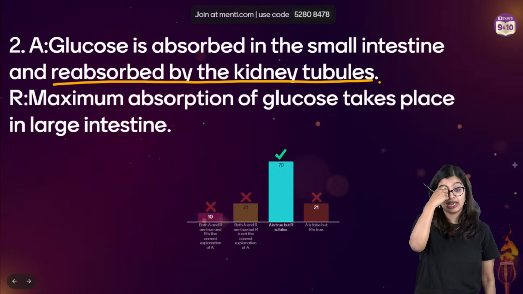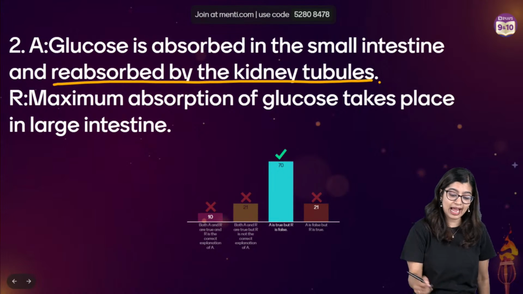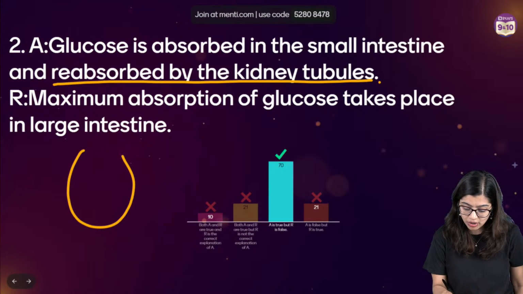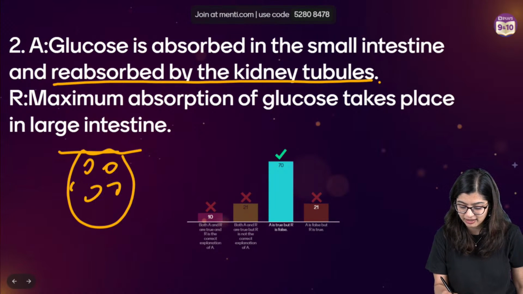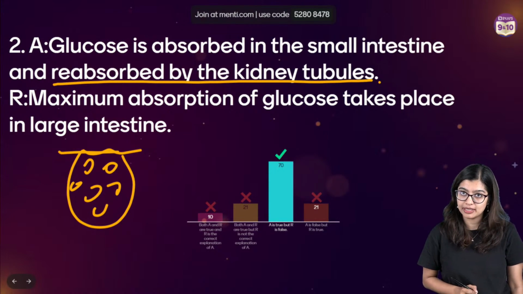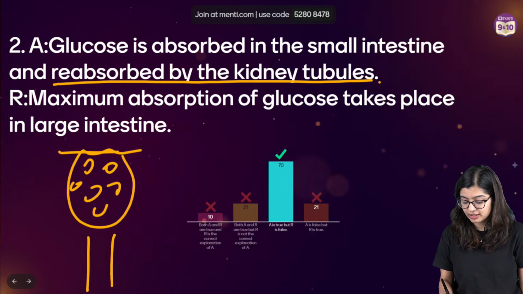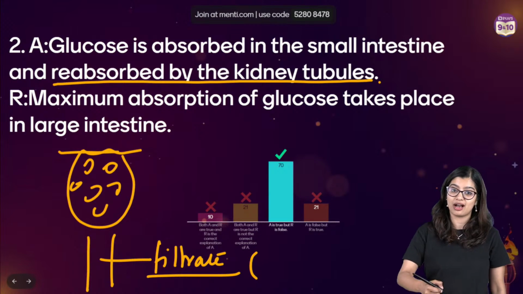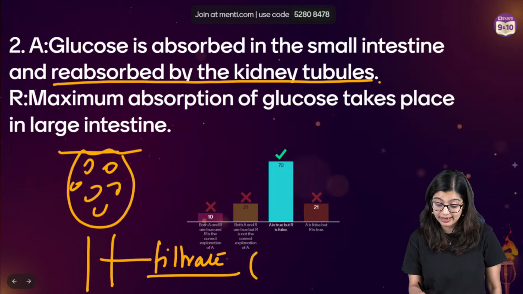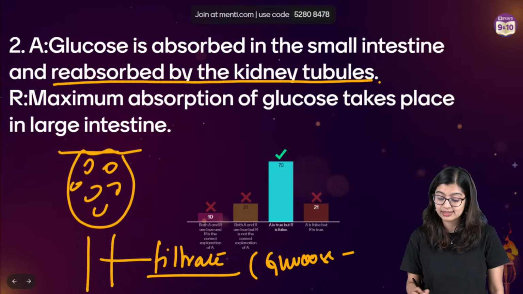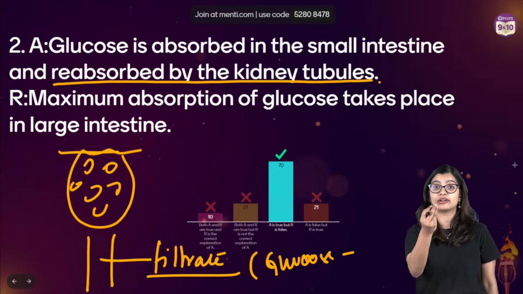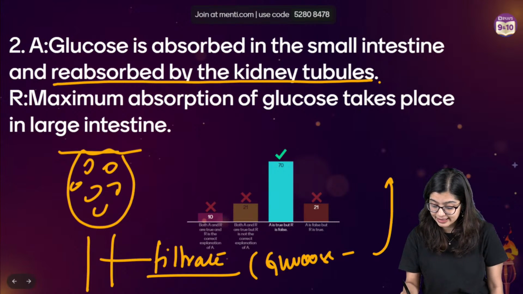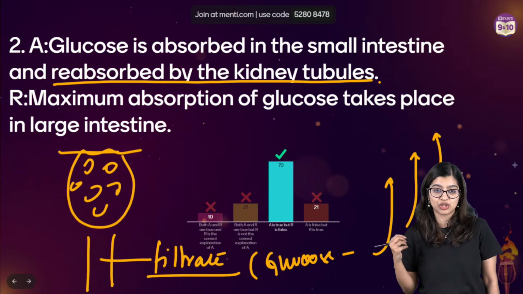What do we mean by this? They have clubbed one other concept, that during excretion, in your glomerulus, I cannot draw the capillaries anymore, so making one rough glomerulus, filtration takes place. The filtrate that comes out has your urea, your unwanted products, but along with that it also has your glucose, your amino acids, and all the important components as well, which is why later on we see that it gets reabsorbed during tubular reabsorption, right?